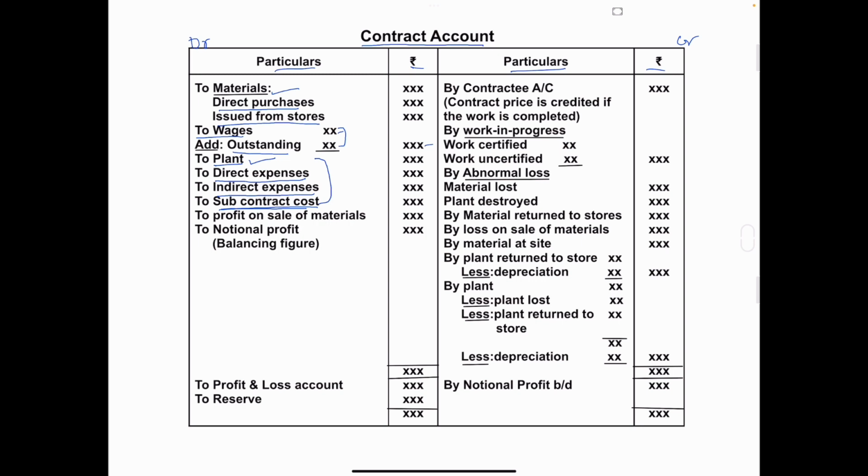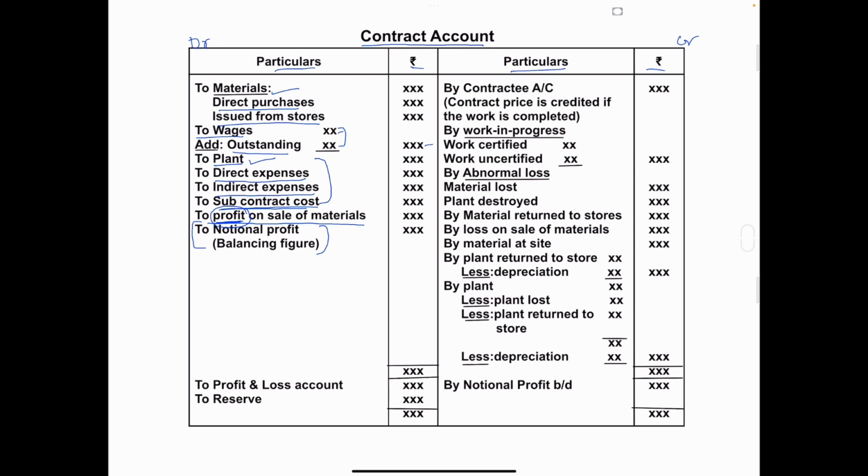Clear? Next is 2. Profit on sale of materials. If they have gained profit on sale of material, it is to be debited. Profit gained on sale of material is to be debited. Clear all these items? This notional profit we will discuss later on. Okay. Now come to the credit part.